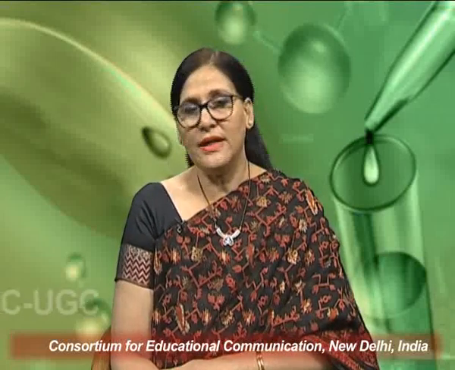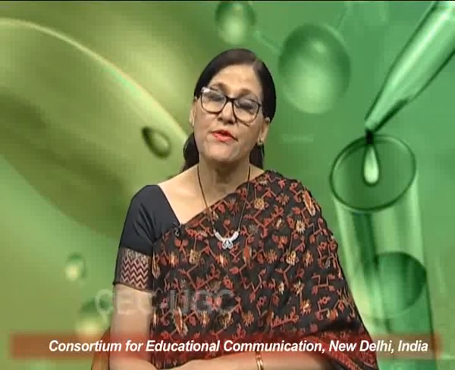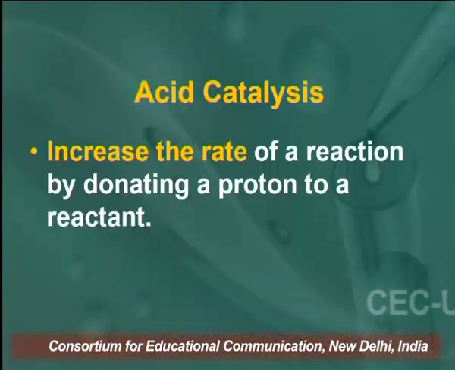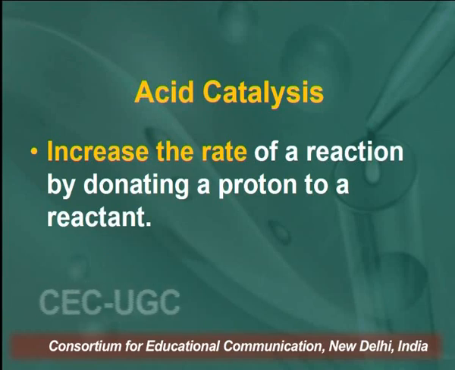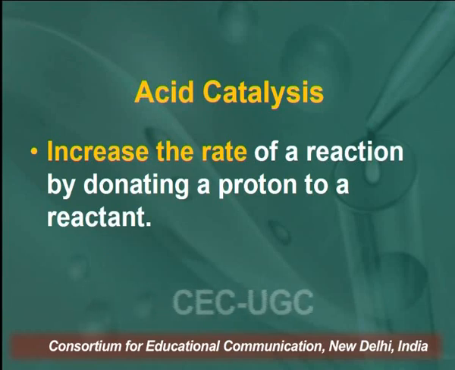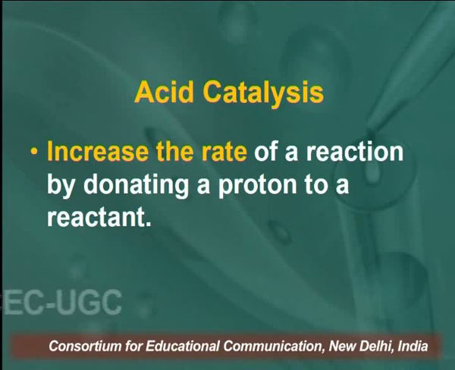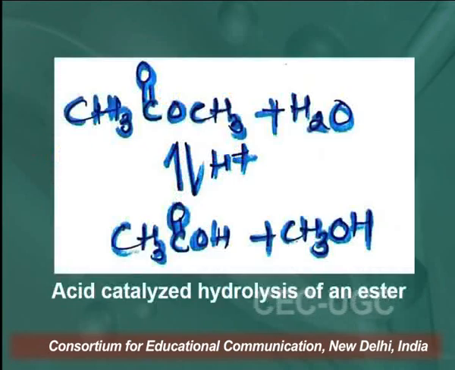Now, acid catalyst. Another important type of organocatalyst is the acid catalyst. Acid catalysts increase the rate of reactions. How do they increase the rate of reaction? By donating a proton to the reactant, because acids, like Lewis acids, have a pair of electrons. So the acid donates a proton to the reactant.